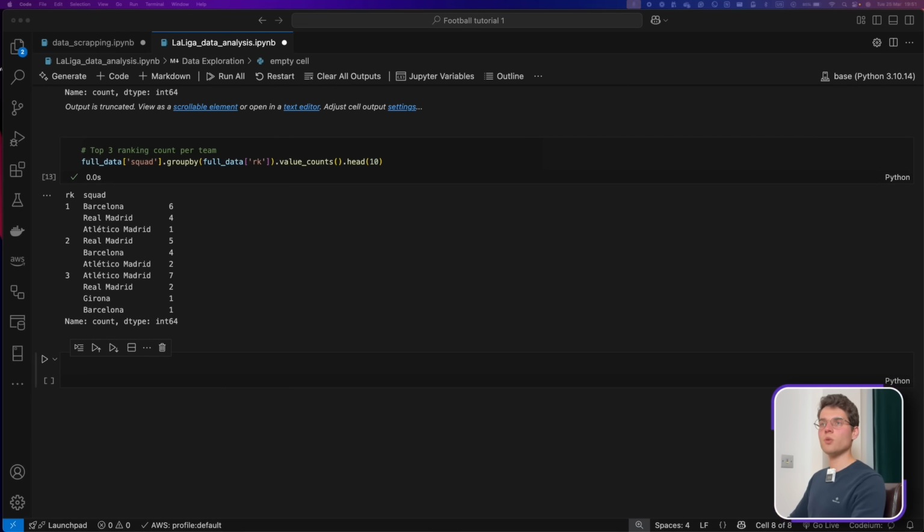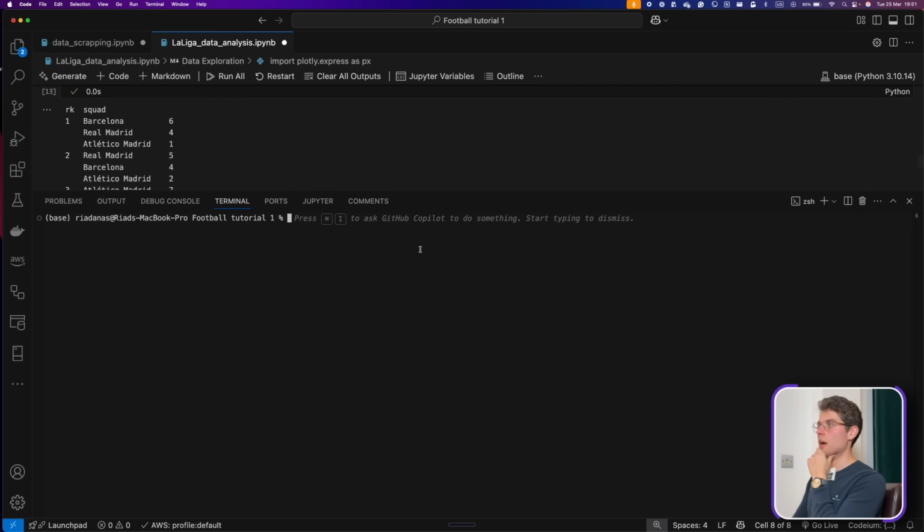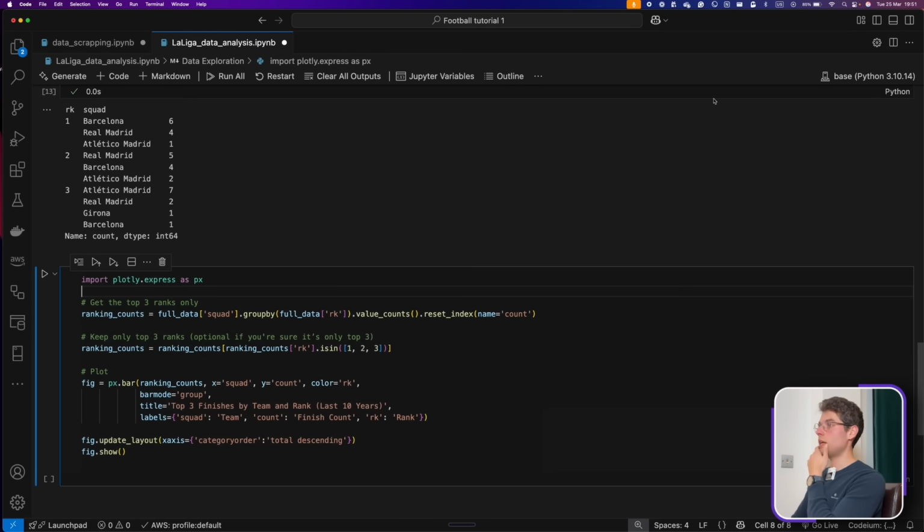And now we can also introduce a very, very interesting library. It's called Plotly. And Plotly is a visualization tool that I really like because it's very interactive, nicely engaging, and it's very pleasant to also show and present to people. So the way you call it, you just import plotly.express. So you'll need to install the library in your dependencies in your environment. So you can call the terminal and you can do pip3 install plotly, or pip install plotly, depends on your environment, and you just run it in your environment and you download it,